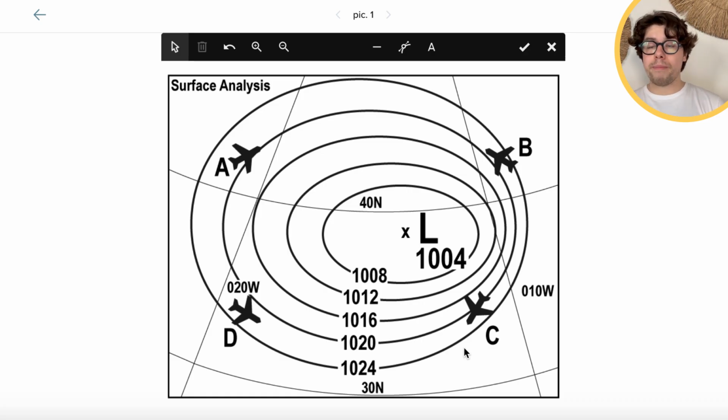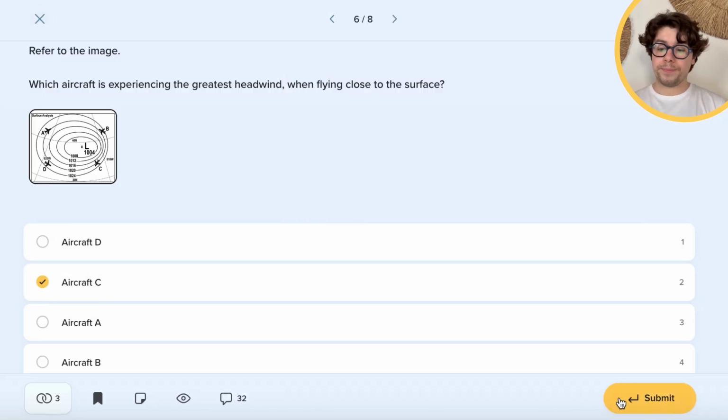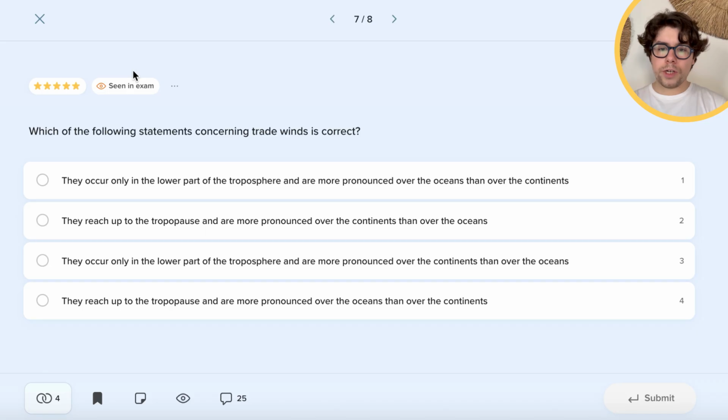And then, of course, remember that wind is always strongest where the isobars are closest, because the pressure gradient force is strongest there. So, of course, the stronger wind, because the isobars are closest, will be near aircraft Charlie, exactly there. And now for question number 7. Which of the following statements concerning trade winds is correct?